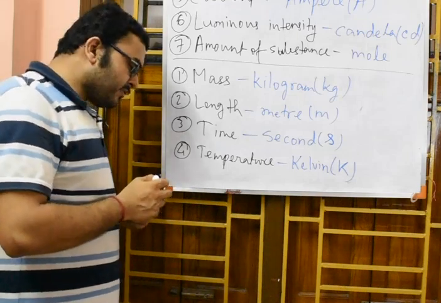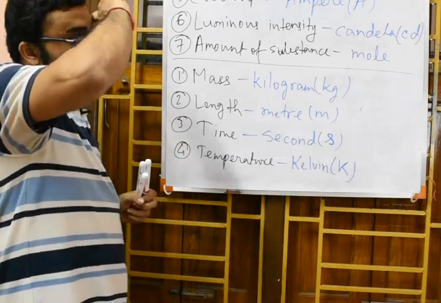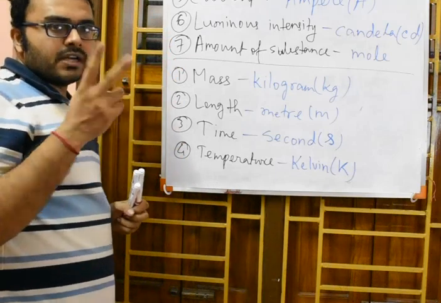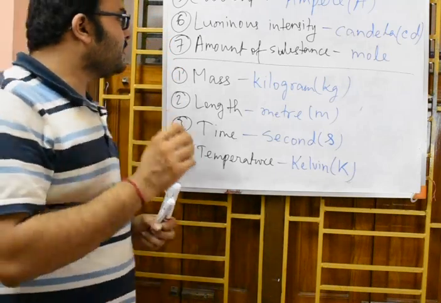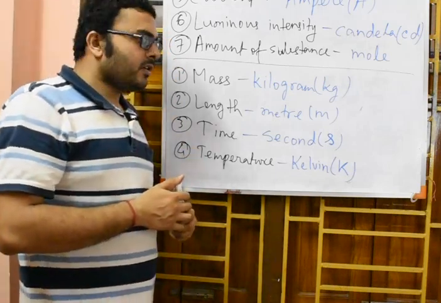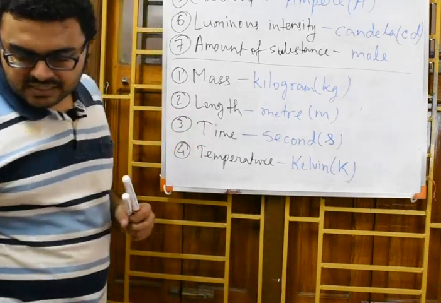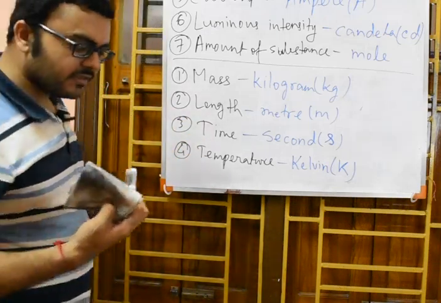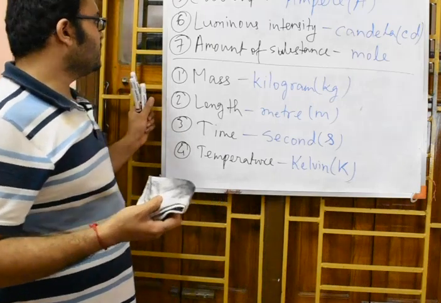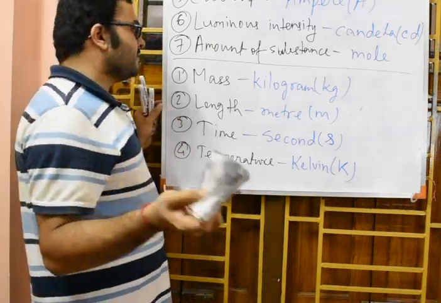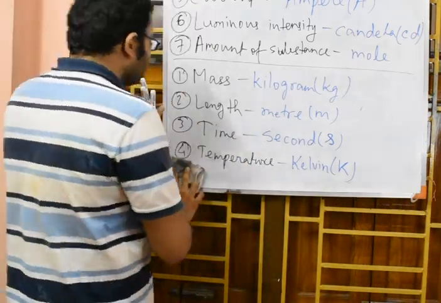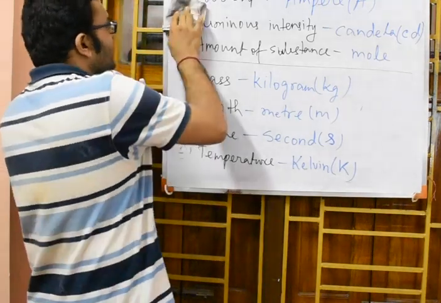As you have remembered, there were two other fundamental quantities which are referred to as the supplementary fundamental quantities. What are the SI units assigned to those? I think all of you have noted it down. If not, please pause the video and note it down. Okay, I am erasing it.